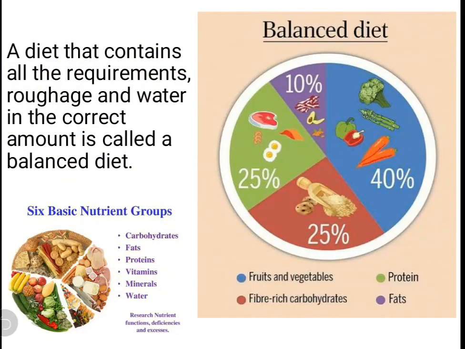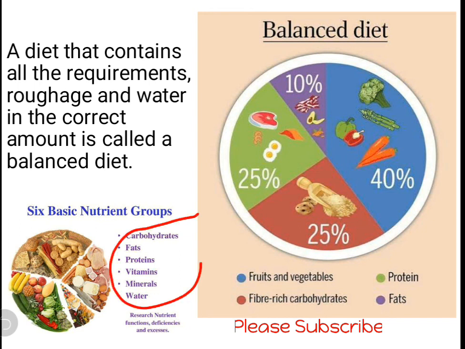A diet that contains all the requirements. What are the requirements? Carbohydrates, fats, protein, vitamins, minerals, roughage, water. So a diet that contains all the requirements, roughage and water in correct amount is called a balanced diet. So we require these nutrients in the correct manner. Look at the chart here. We need 40% from the vegetables and fruits. What can we get from vegetables and fruits? We can get vitamins and minerals.